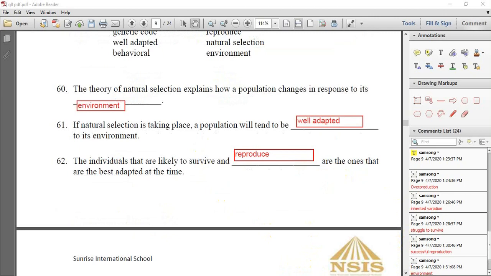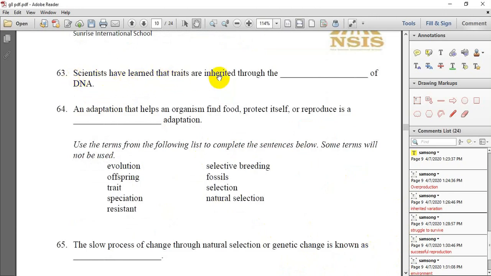And now let's go to scientists have learned that traits are inherited through the DNA from the genetic codes. Question 64. An adaptation that helps an organism find food, protect itself, or reproduce. As we see here, this kind of adaptation is something that the animal does, like finding food, like hiding, like traveling to another place, migration, anything that the animal does. We call this kind of adaptation behavioral adaptation.